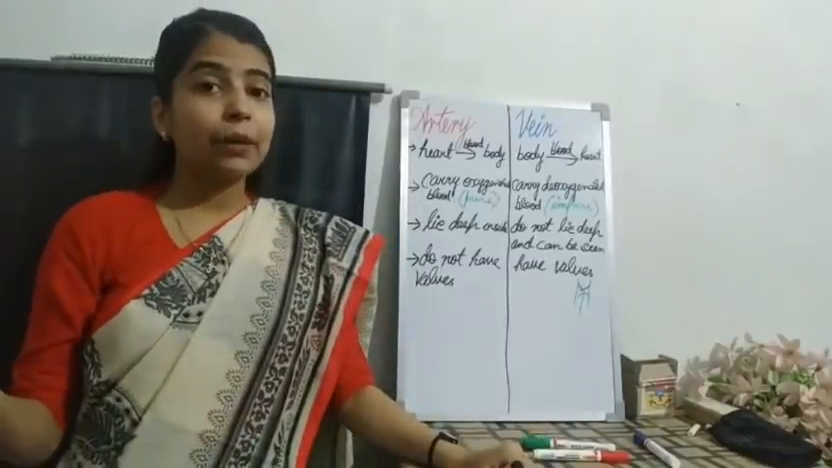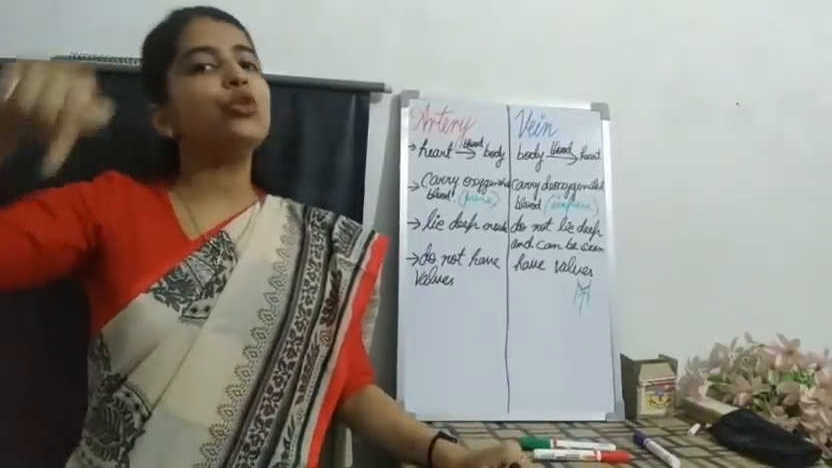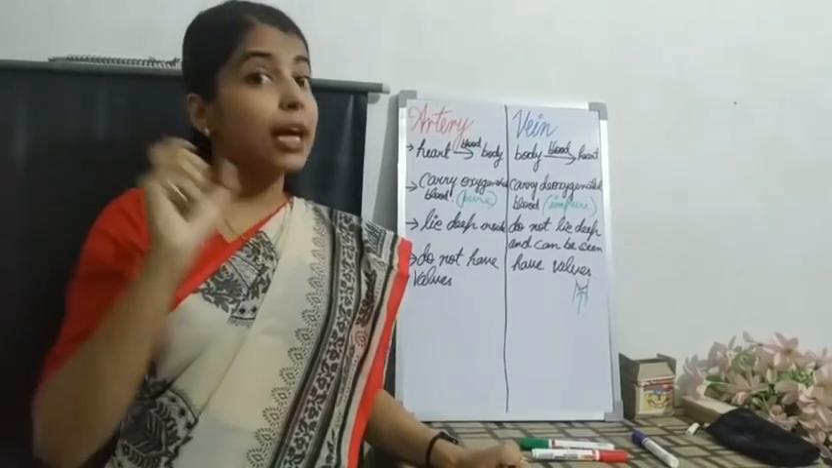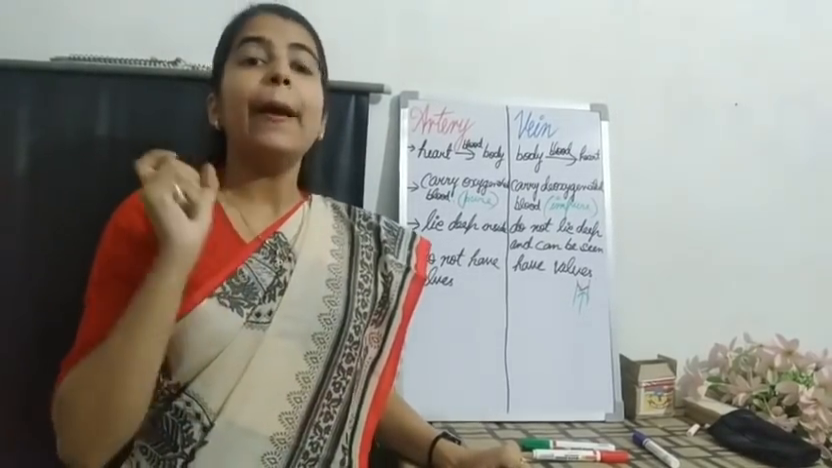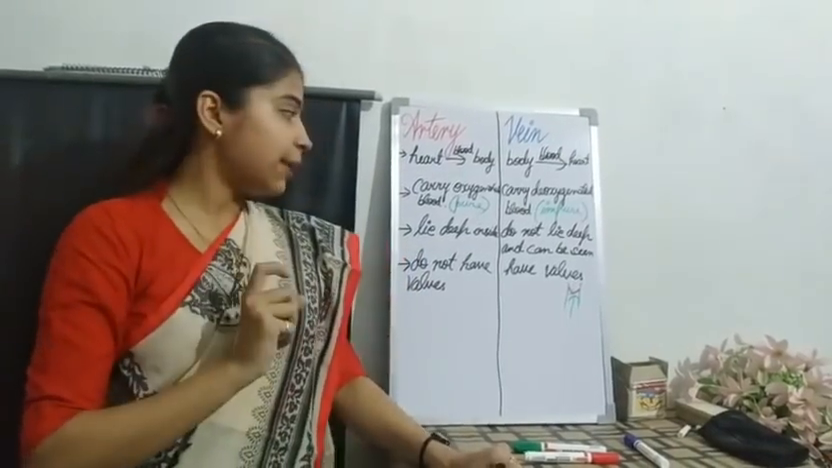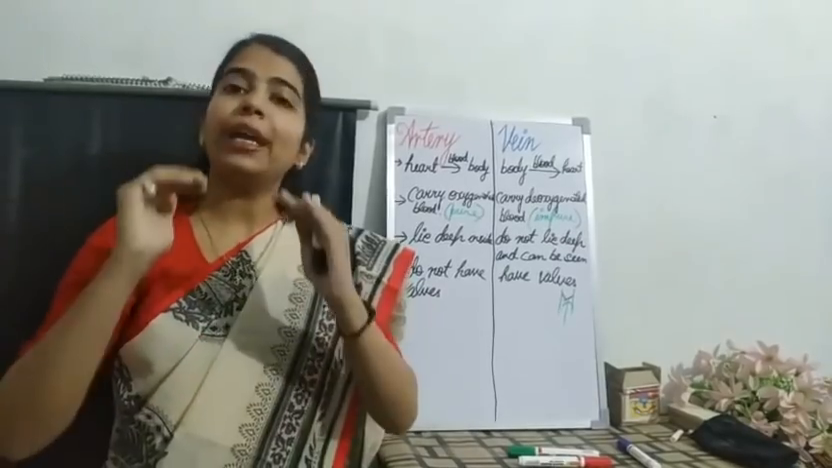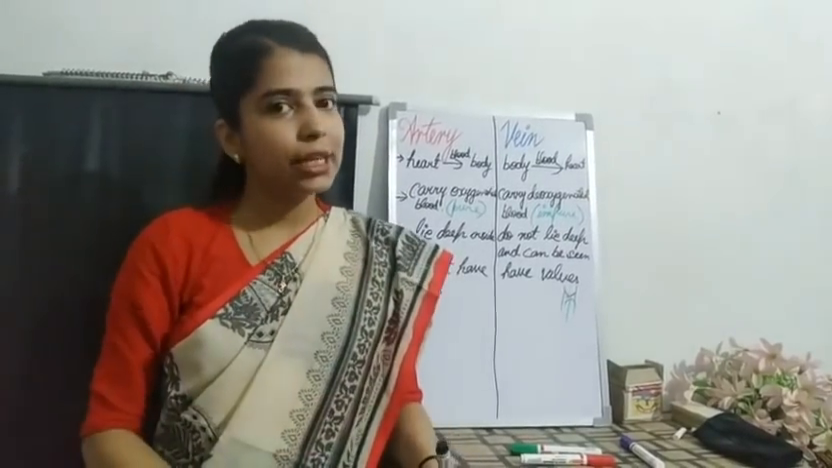While what is the case for the arteries? They are carrying the blood from your heart to your other body parts, and the blood flows with such high pressure that they do not require any valve. They can easily flow in one direction. Is it clear to you all?